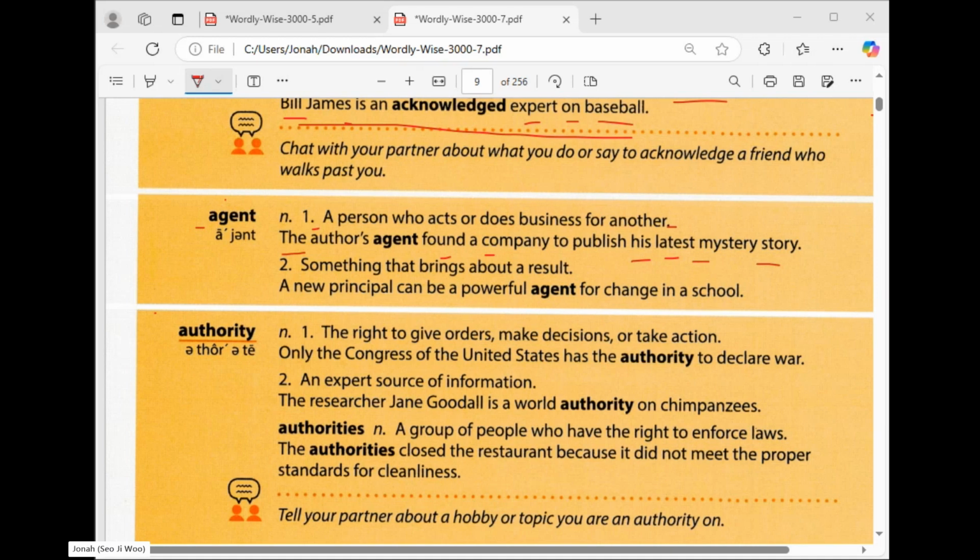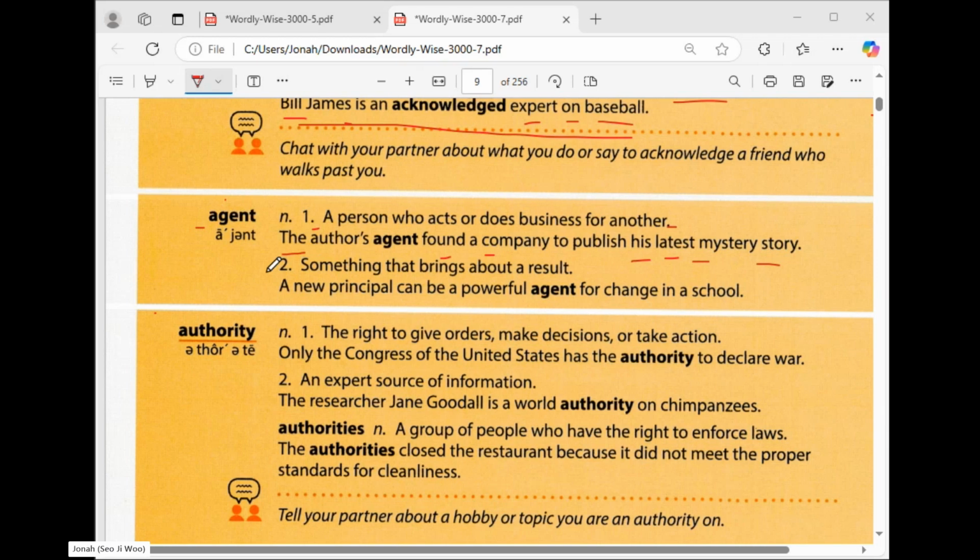So for example, you are the boss. You want that person to do something for you, like process documents. So that person is an agent. It's a person who acts or does business instead of you doing the business. Or for example, you will go to the government because you need to process your ID. So you'll ask an agent to do it for you. Okay, so that's the agent.